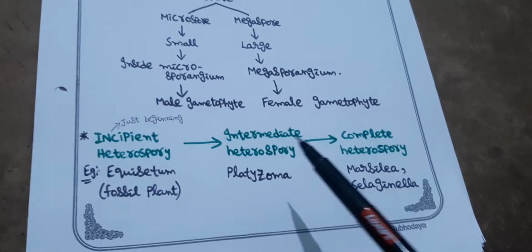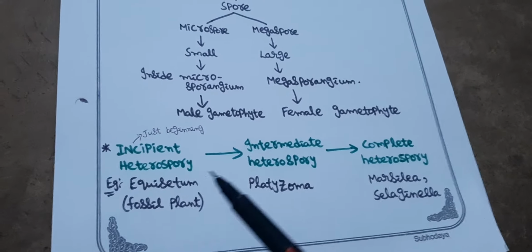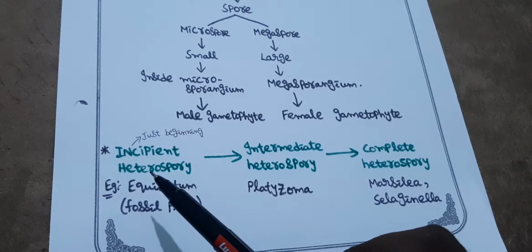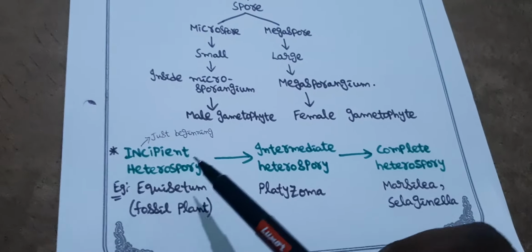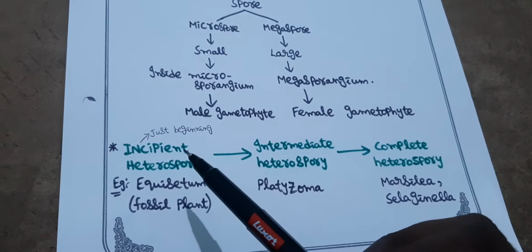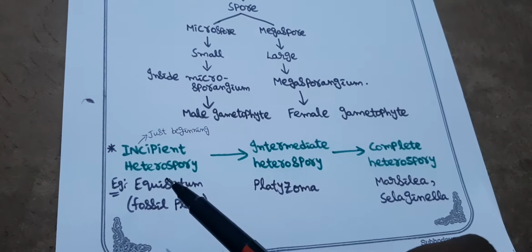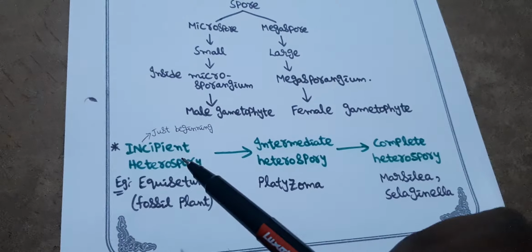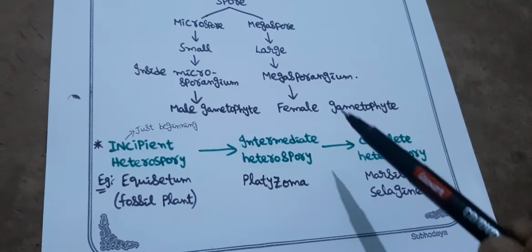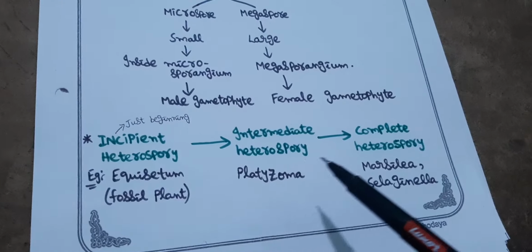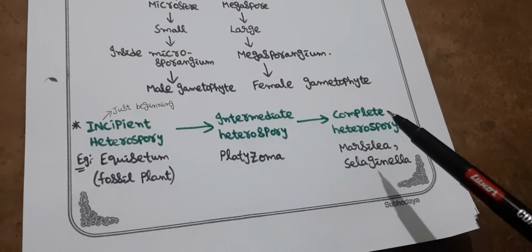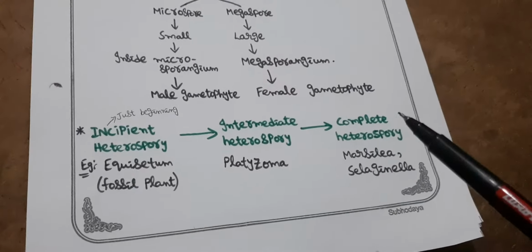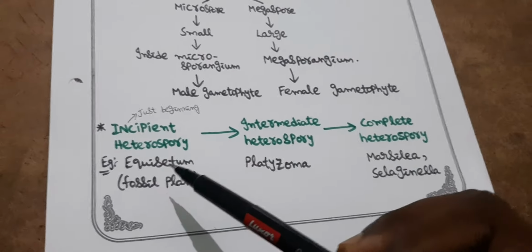Next, look at this one. It is important. See, incipient heterospory. Incipient is not a new or difficult word. Incipient means just beginning. That means the heterospory first started in pteridophytes. So, incipient heterospory is seen in pteridophytes, intermediate heterospory is seen in pteridophytes, and complete heterospory is even seen in pteridophytes. And these are the examples for it.